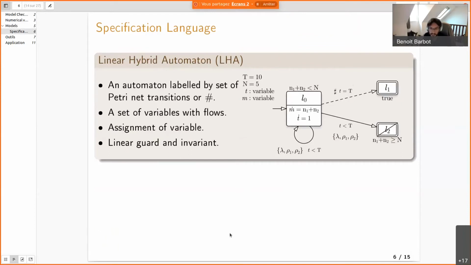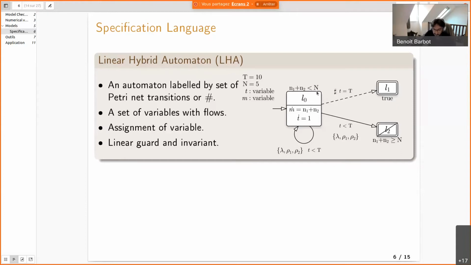So now the specification language. The goal of Cosmos is to be able to perform statistical model checking and performance evaluation. So the specification language that has been developed is based on automata, and specifically linear hybrid automata.